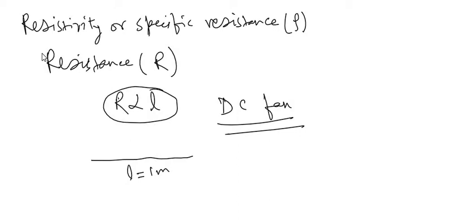In this situation, the fan will run with some particular speed. But if this wire is increased from length 1 meter to length 2 meter, in this situation, the speed of the running fan will reduce. What does it mean?